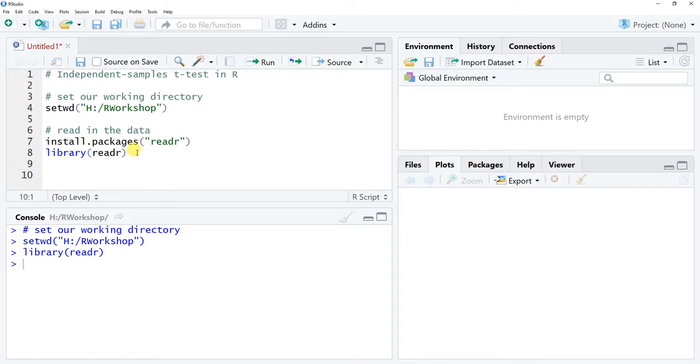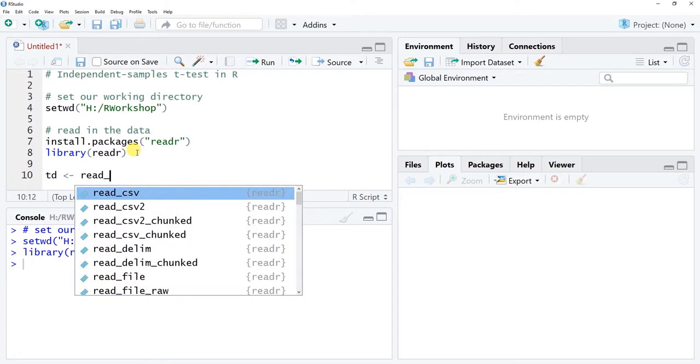Now the next thing that I want to do is come up with a name for the data file that we're going to be working with. Remember, when you read in a data file from your working directory into the R environment, we are going to refer to it as a data frame. Specifically, when we give it a name and create an object out of it, we call it a data frame object. For short, for training data, I'm just going to call this TD. You could call it whatever you'd like. And I'll use the left-handed arrow to note that I am naming to the left this object here.